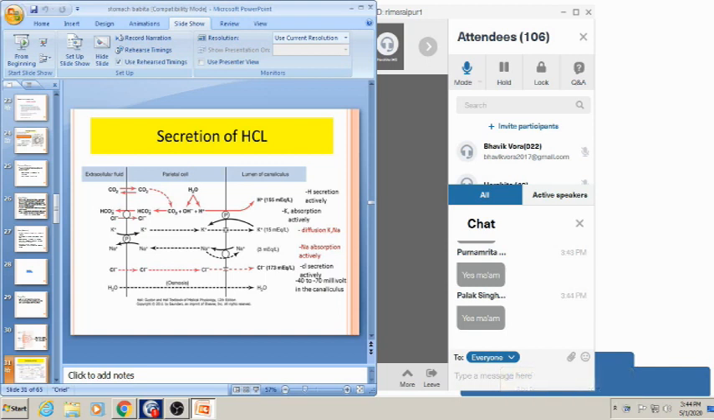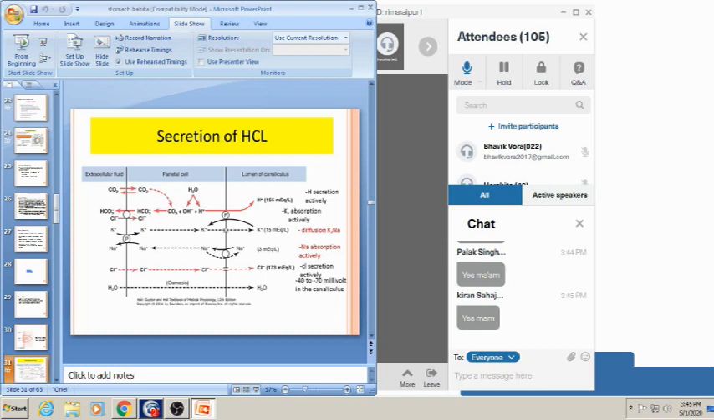But when this chloride ion is actively transported from parietal cells to the lumen of canaliculi, at the same time sodium is absorbed actively from the lumen of canaliculi into the parietal cells. By these two effects, when chloride comes out and sodium is absorbed, a negative potential is generated, which is minus 40 to minus 70 millivolt. So for balancing it, there is a diffusion of potassium, and sodium is actively transported into the parietal cells.